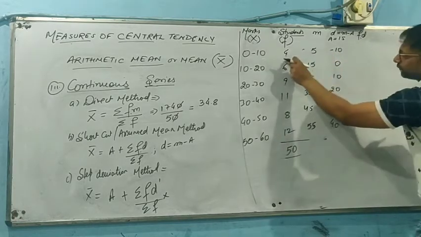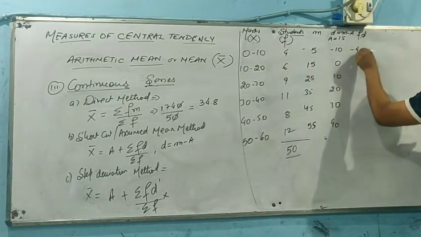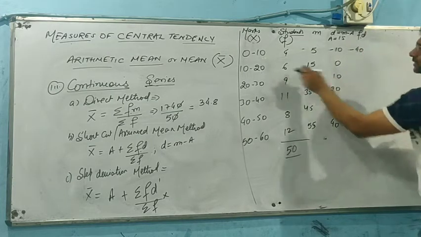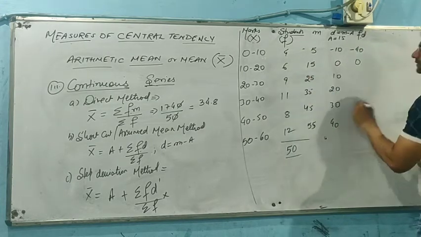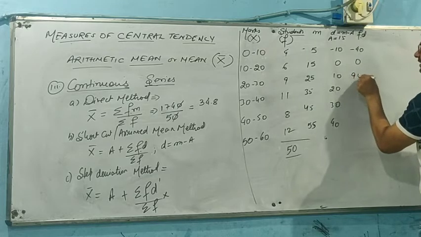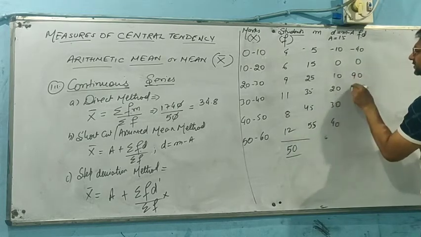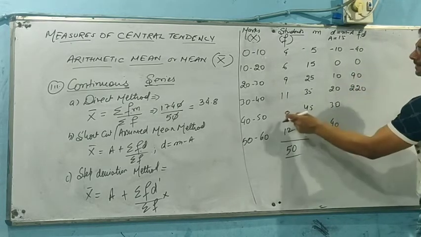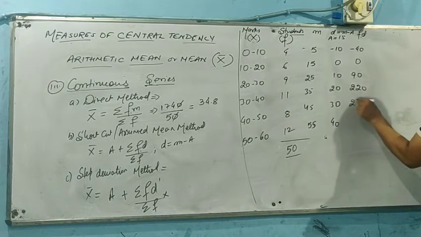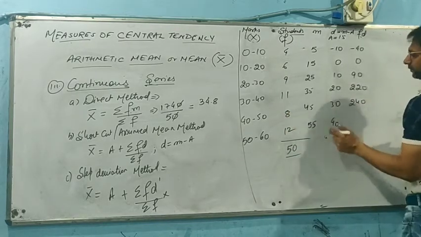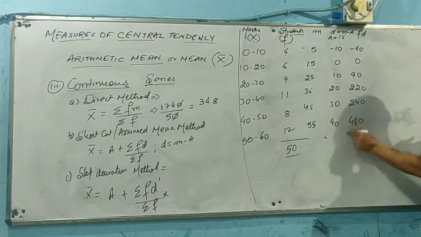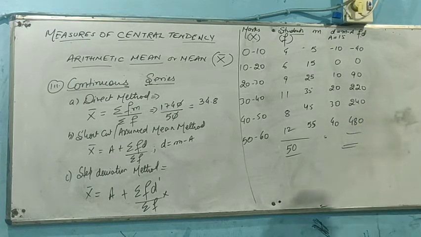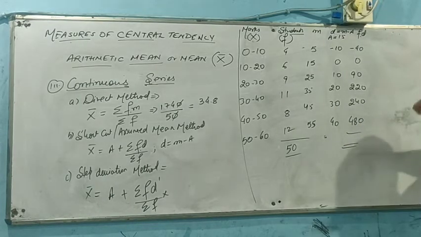So it will be 4 into minus 10 is minus 40. 6 into 0 is 0. 9 into 10 is 90. 11 into 20 is 220. 8 into 30 is 240. 12 into 40 is 480. The figures are getting high, no problem. So let's find out again the addition.